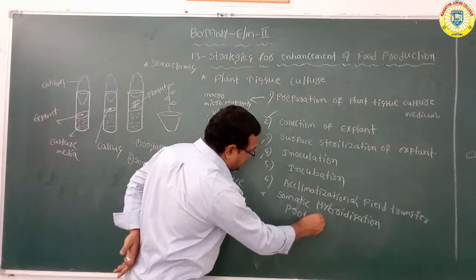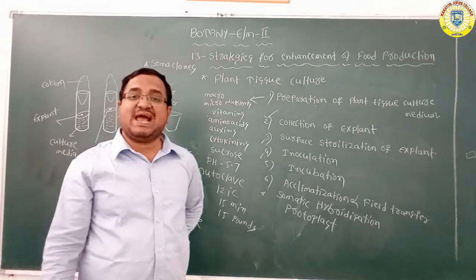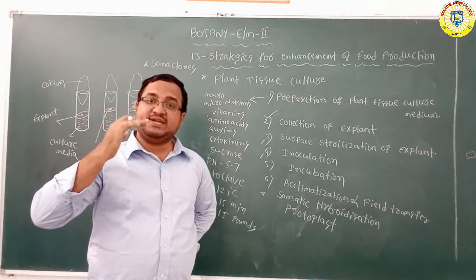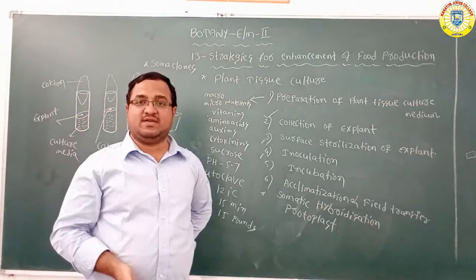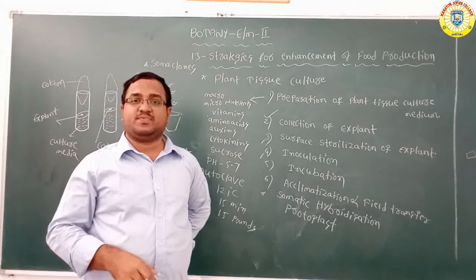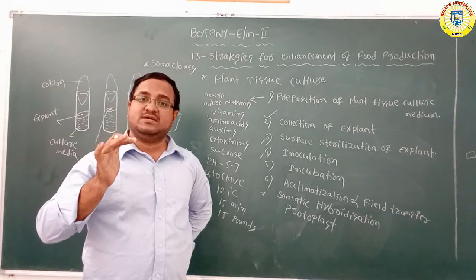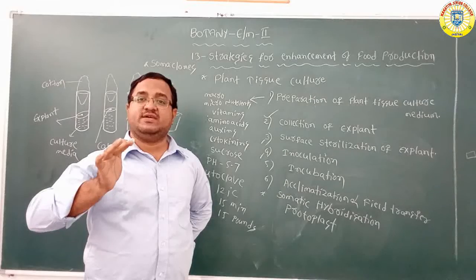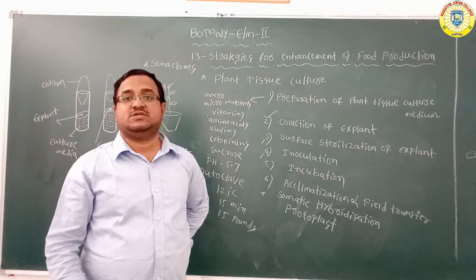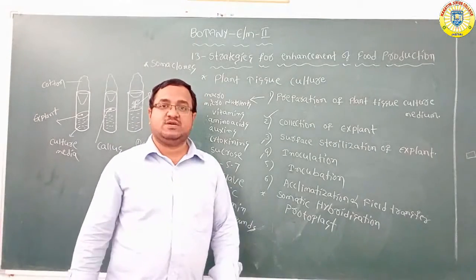By using enzymes like cellulase and pectinase, we can digest the cell wall. The cells whose cell wall is digested with cell wall digesting enzymes are called naked cells, or protoplasts.